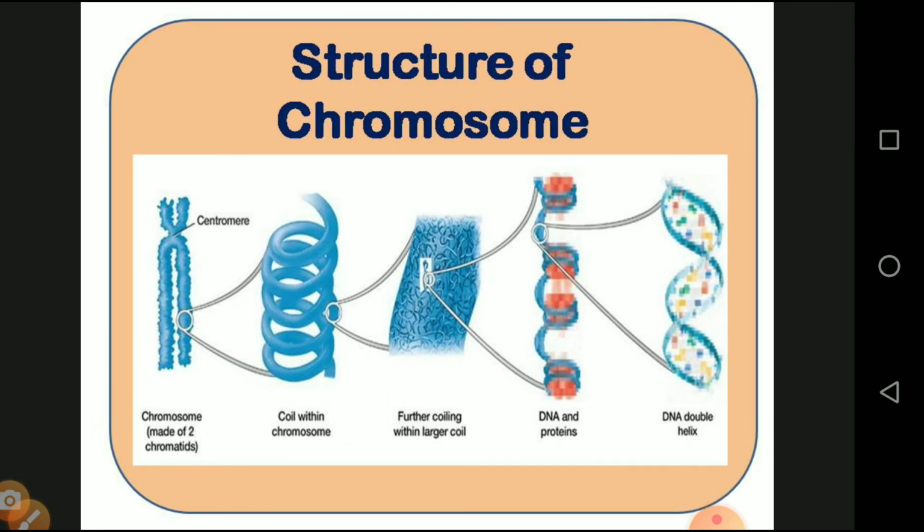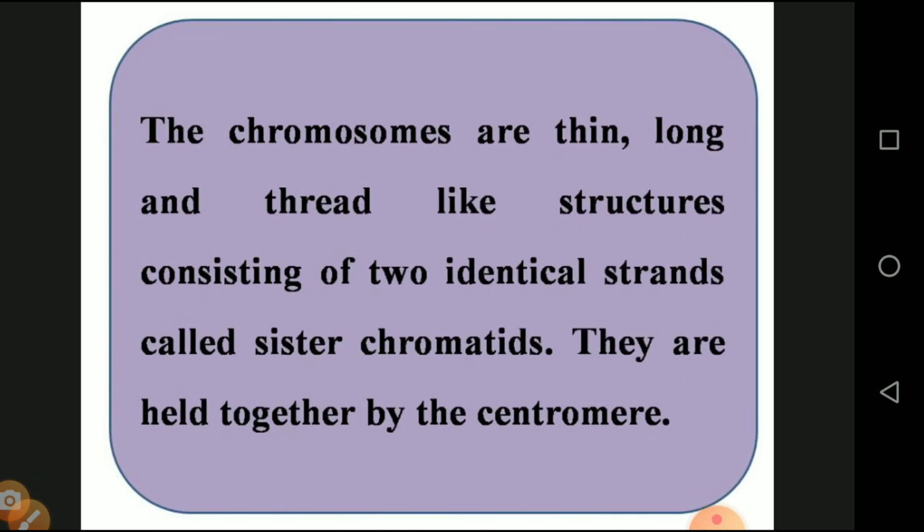Then the structure of chromosome. This is the condensed form of the chromosome. The chromosome is in the form of an H, and at the same time it is coiled. Further coiling forms a large coil. The DNA, protein and double helix DNA are available in the chromosome. The chromosomes are thin, long, thread-like structures consisting of two identical strands.